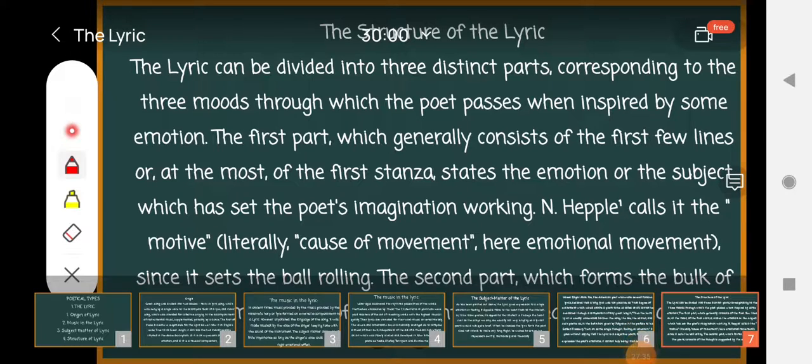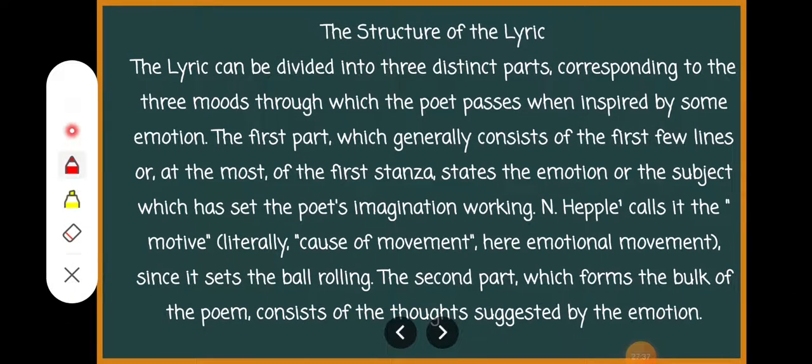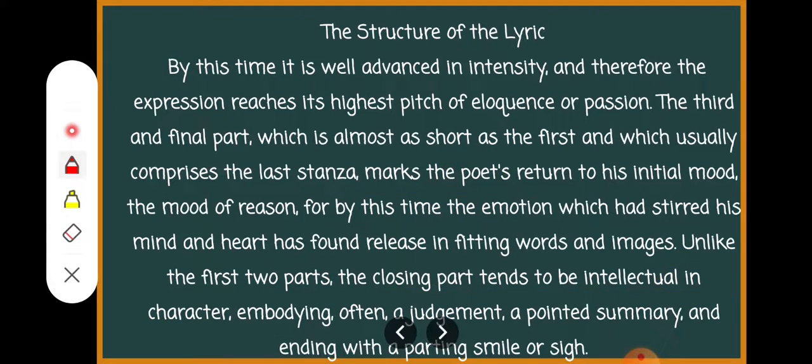The first part, which generally consists of the first few lines or at most the first stanza, states the emotion. It introduces the emotion or the subject of that lyric. And the second part, which forms the bulk of the poem, bulk meaning the major part of the poem, consists of the thought suggested by the emotion. It develops what is stated in the first stanza. What is stated in the first stanza is developed in the remaining stanzas.